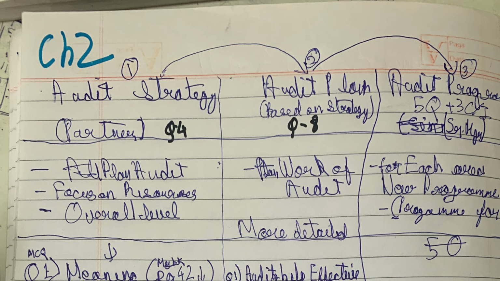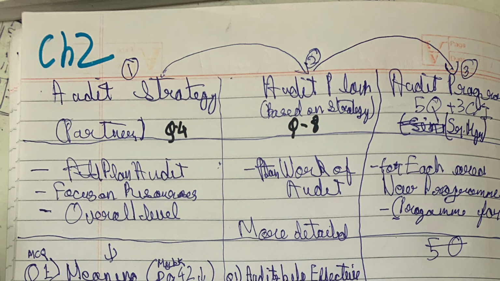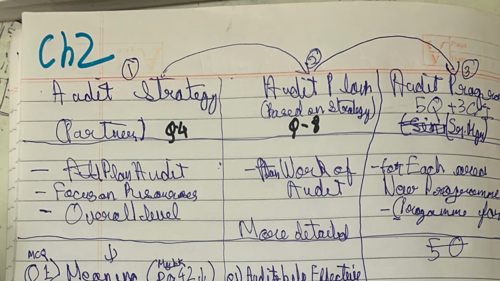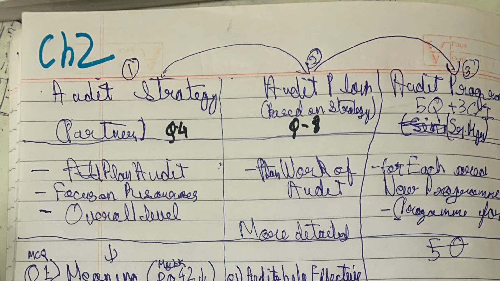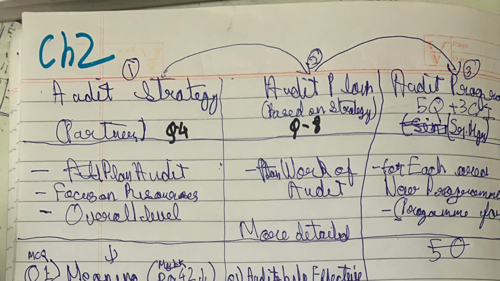And the next level is audit program. In audit program we plan each area of financial statement, like if there are 30-40 items of financial statement in balance sheet and P&L, we will have 30-40 audit programs. Like for fixed asset there is a different audit program. For inventory there is a different audit program. For cash there is a different audit program. Audit program is detailed for each item.